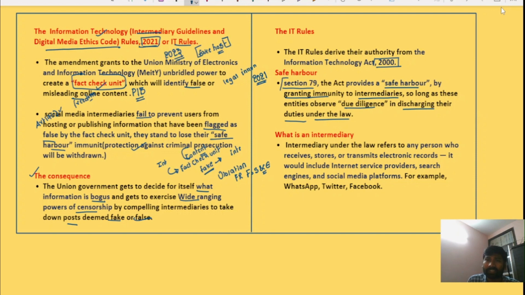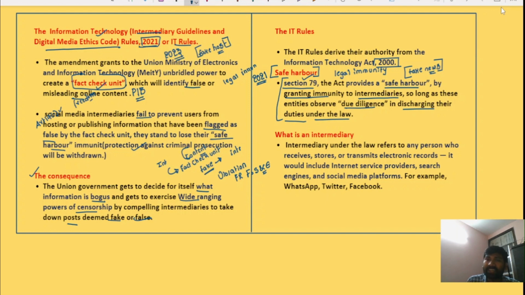So Section 79 is about safe harbor. Safe harbor is legal immunity to intermediaries. This means that even if the platform hosts fake news, the platform will be protected from any legal action. That is legal immunity, or that is safe harbor.